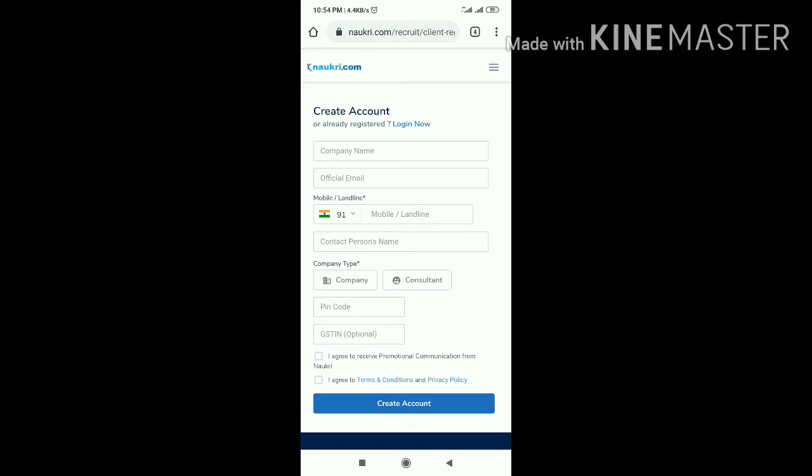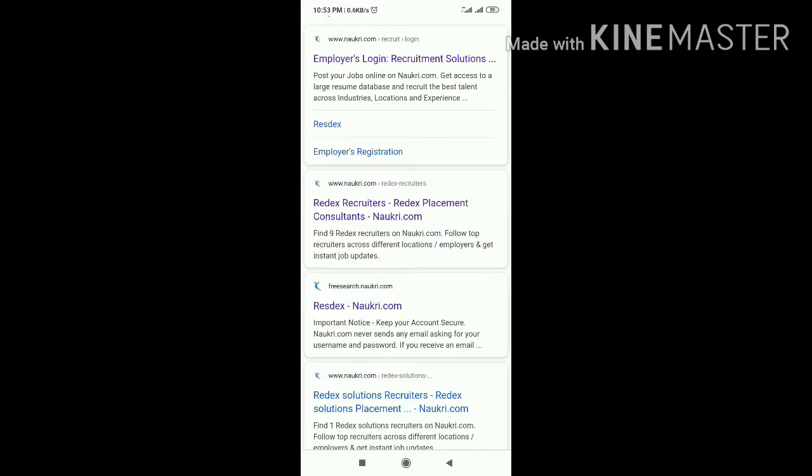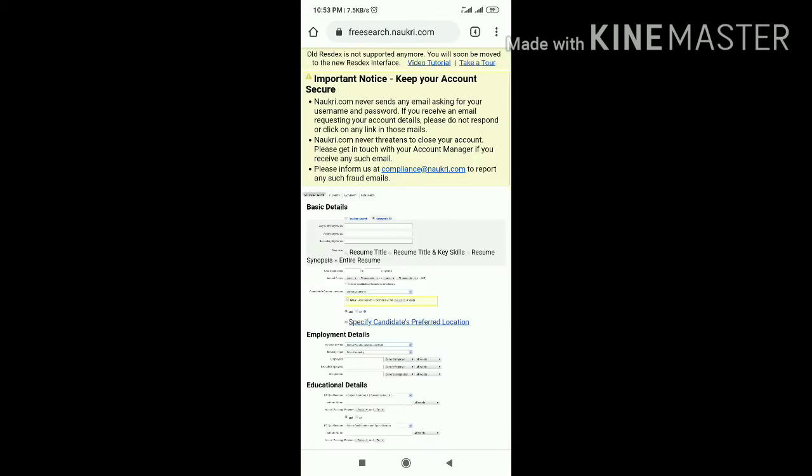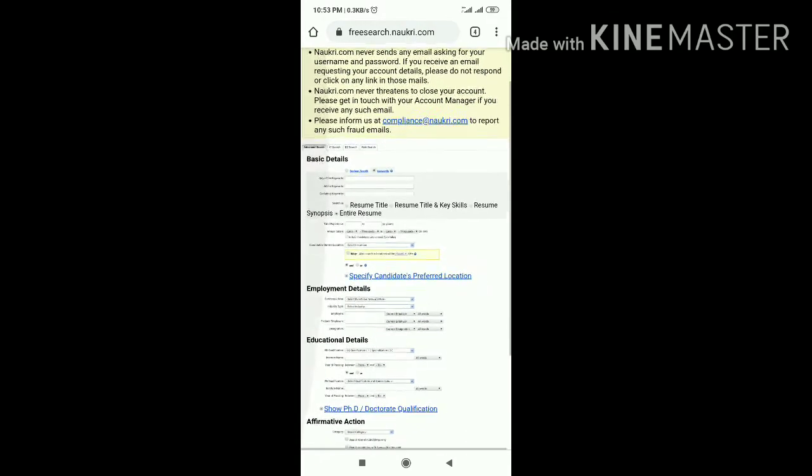So first you have to create one account. In Google you can search this. After that you have to open this link, or else we'll share this link in the description box so that you can open it directly.